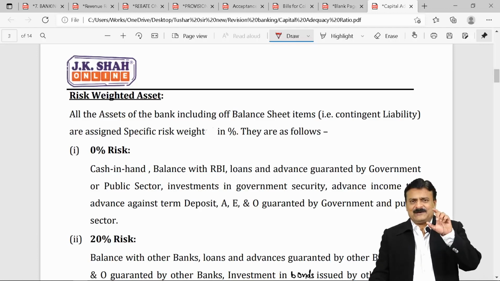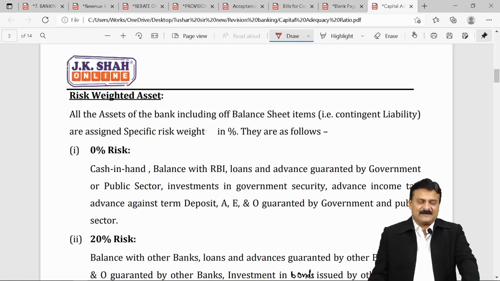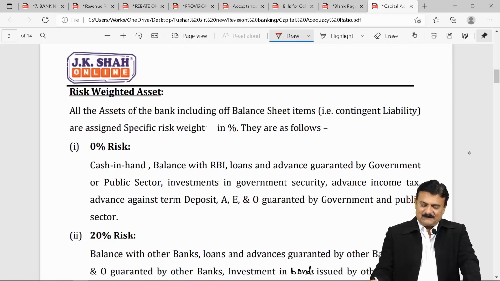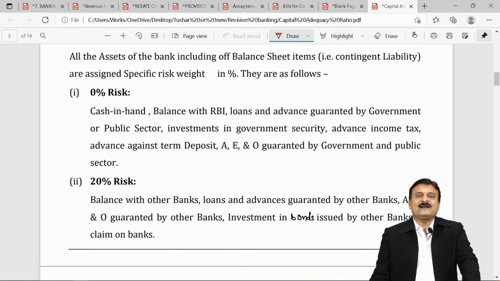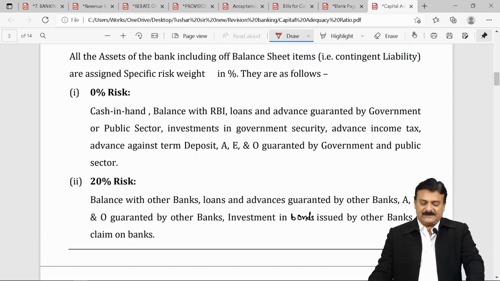I'm giving you a brief idea of what things are covered in 0%, what are covered in 150%, etc. All assets of the bank, including off-balance sheet items.